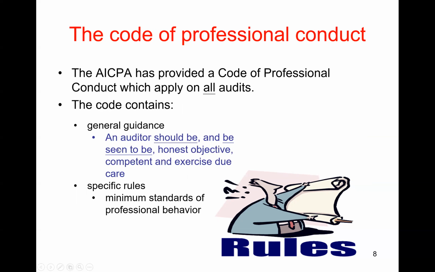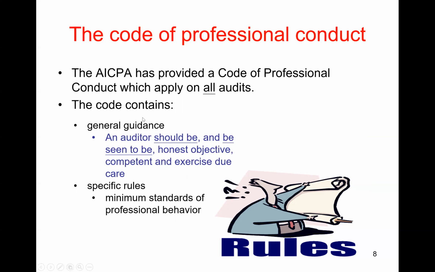The general guidance essentially is that you should be independent and be seen to be independent. Right? So it says an auditor should be and be seen to be honest, objective, competent, and exercise due care. So this first phrase that I've underlined is known as independence in fact, right? That actually you are independent. And the second one, be seen to be, this is known as independence in appearance. That is that other people believe that you're independent. So the general guidance is saying you should actually be independent and you should make sure that other people believe you're independent. So that's the first part.